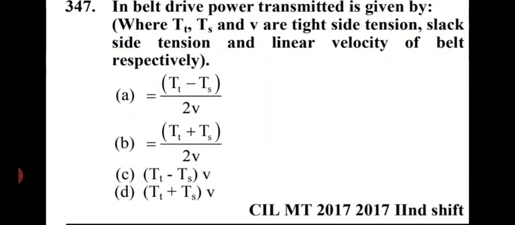Next question is: in belt drive, power transmitted is given by. There is no use of reading the options. The answer option C is right here, that is tension on tight side minus tension on slack side, multiplied by V, that is linear velocity. So option C is right here. I thought there is no use of reading all the options, so I just gave you the right answer.